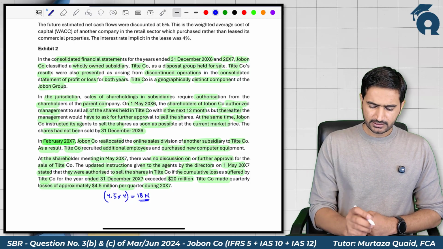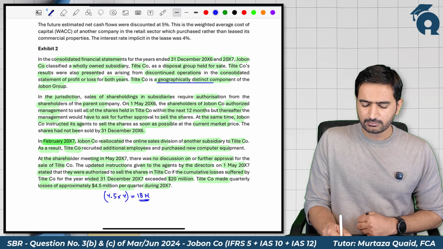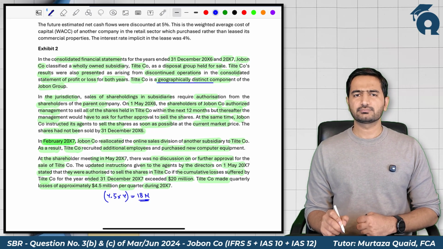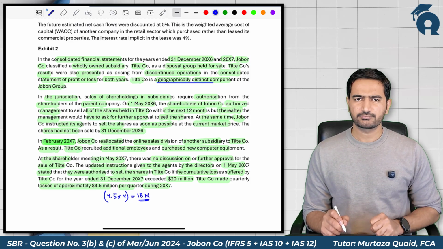So in this question, it is clearly mentioned that title company is a geographically distinct component. So apparently title company meets the definition of discontinued operation.